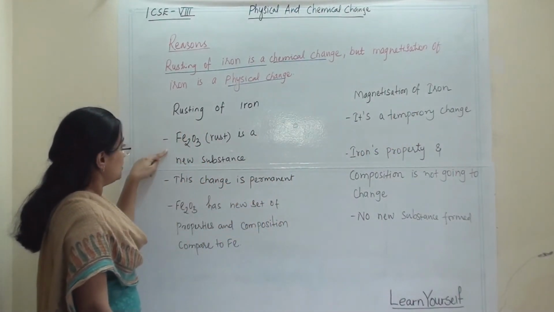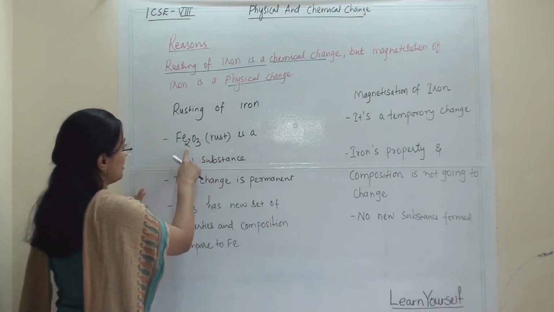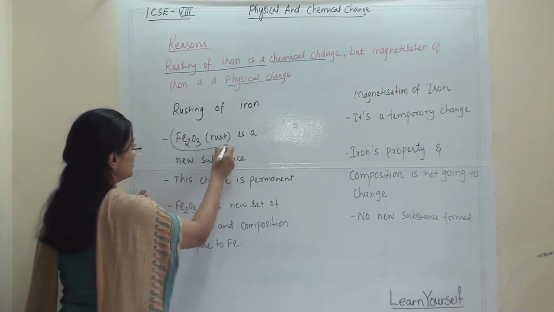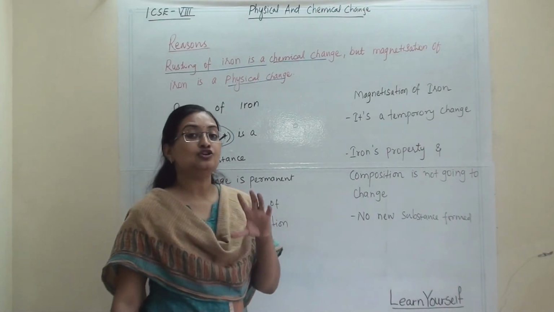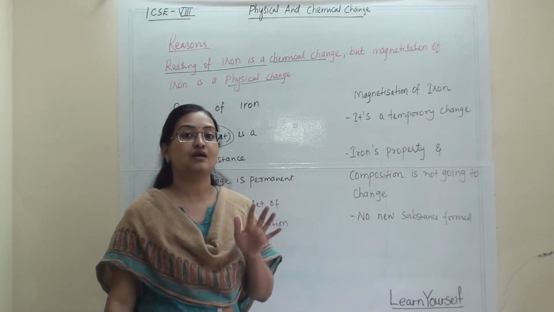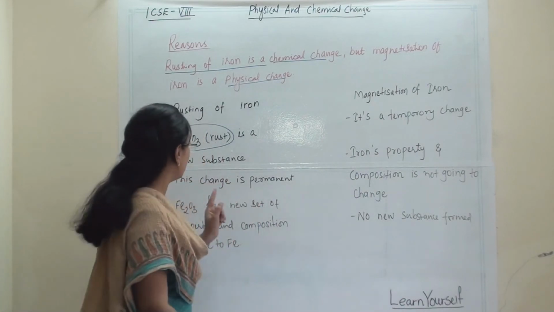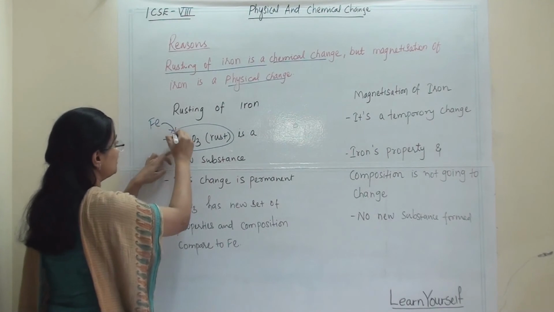In this you write your points like this: in rusting of iron, Fe2O3 is the formula of rust. Wherever a chemical change is there and any new substance is forming, it is a must that you write a chemical formula for that. It will show that earlier it was iron and now it has become this.